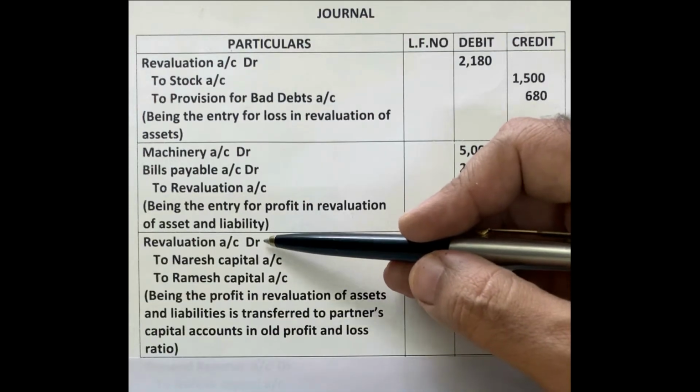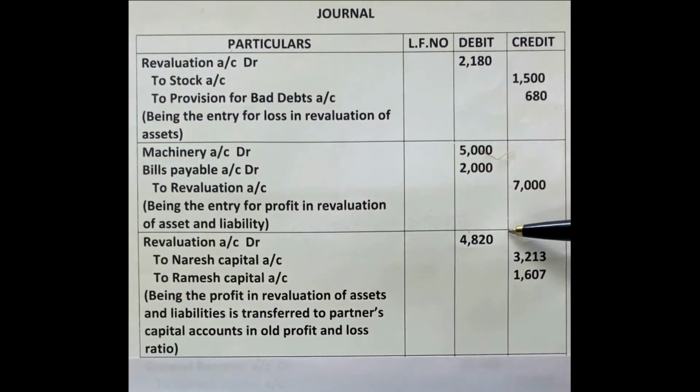In revaluation of assets and liabilities, there is a final profit of 4,820. Of this 4,820 rupees, Naresh's share, 3,213 rupees, we are transferring to Naresh capital account. Ramesh's share, 1,607 rupees, we are transferring to Ramesh capital account. For that we are writing this entry.